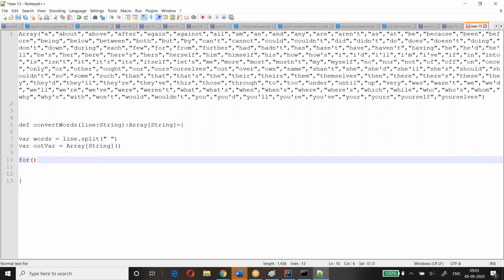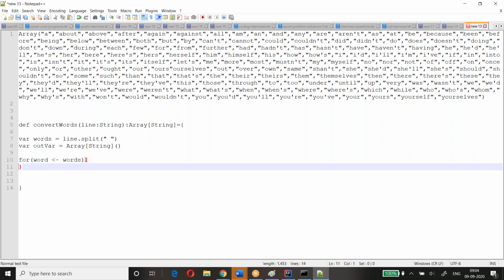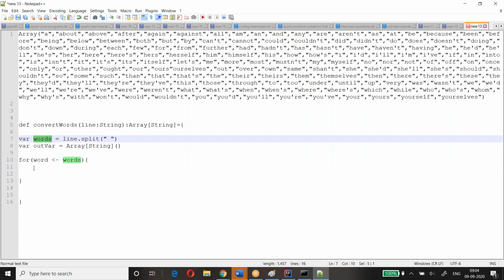Loop through word in words. So now I get all the words. Here we should check whether this variable is there in the map or not. Map is our broadcast variable map.